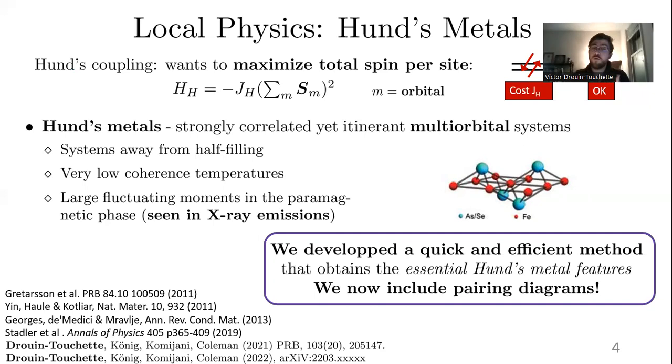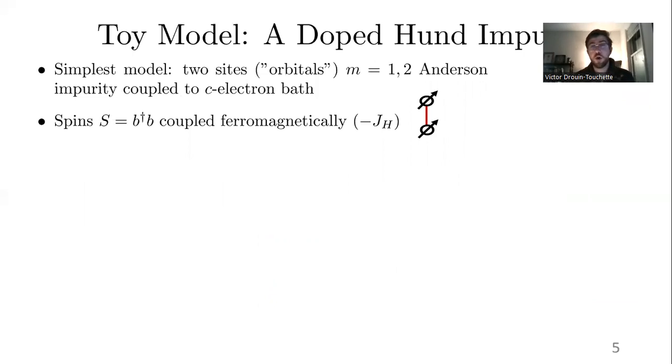And what we've done is we've developed a quick and efficient method that obtains the essential Hund's metal feature, and in which now we can include pairing diagrams to see whether we can get superconductivity out of the Hund's state. A toy model for this is the doped Hund impurity.